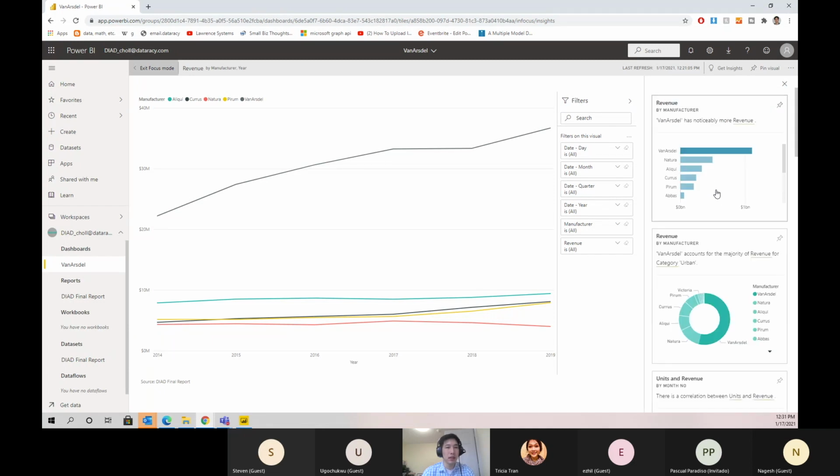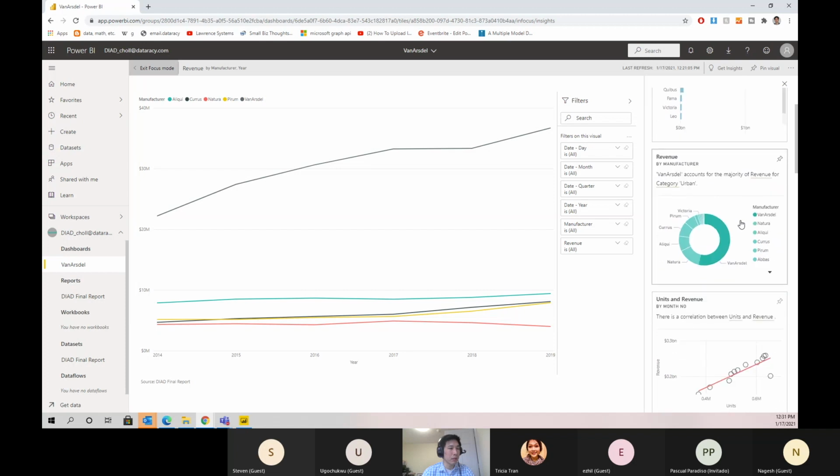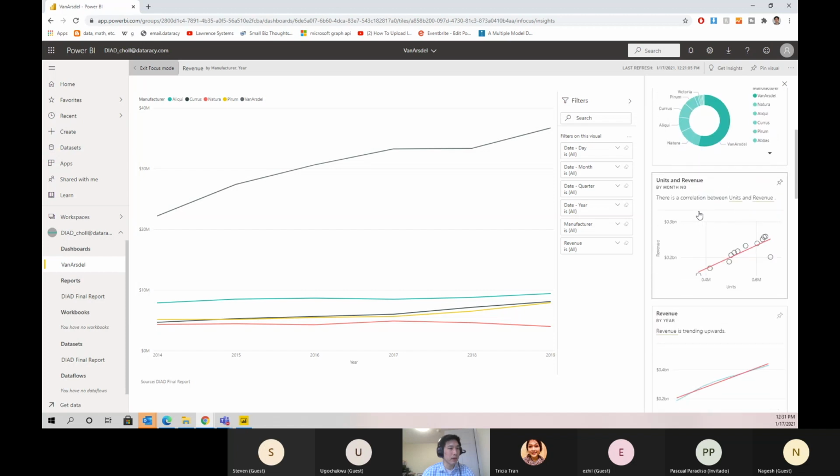Notice that there is an option to pin insights visuals to the dashboard. So, for example, Van Arsdale has noticeably more revenue. Van Arsdale accounts for the majority of revenue for category urban. There's no correlation between units and revenue. Let's click the Exit Focus Mode.